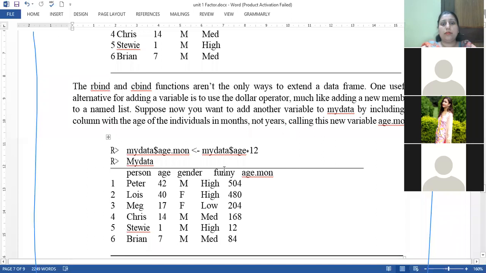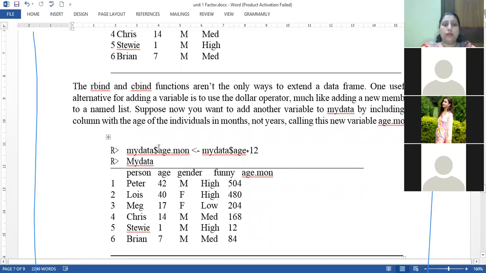Now we can also perform different types of operations on the columns or rows present in the data set and add the result as a new value. Suppose we want to add a new age column where the age is denoted in months.